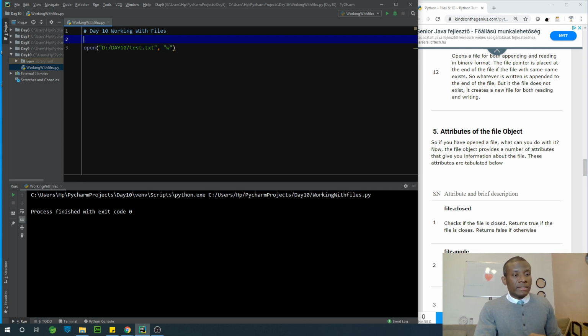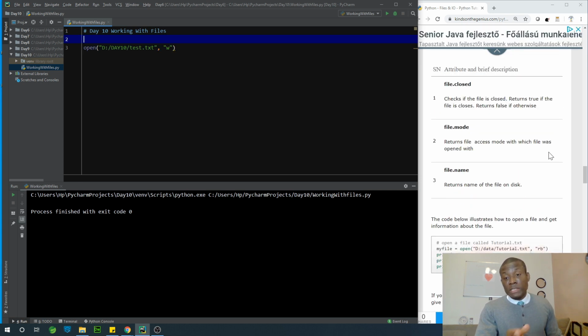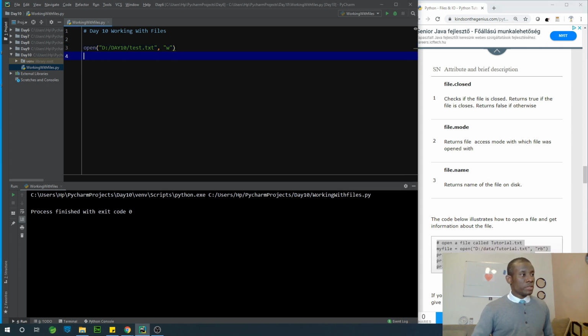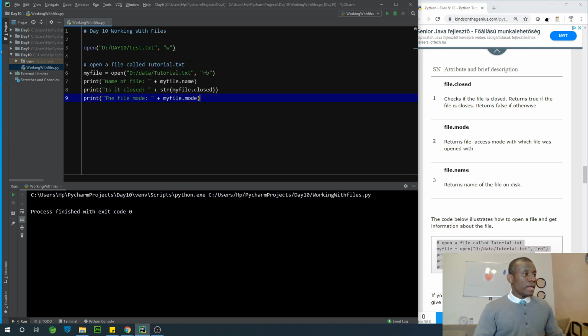So let's try to examine the attributes of this file that we opened now. So I'm going to print out the file modes at this time. So let me just take this and paste it right here. And instead of saying data here, I'm going to just say day10. All right, so open a file called tutorial.txt. Actually create a file called tutorial.txt. Now I'm going to print out the name of the file,